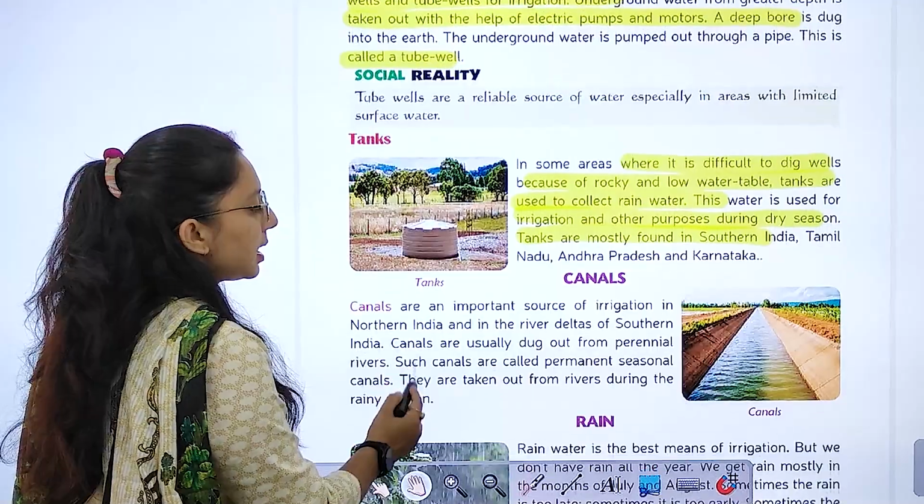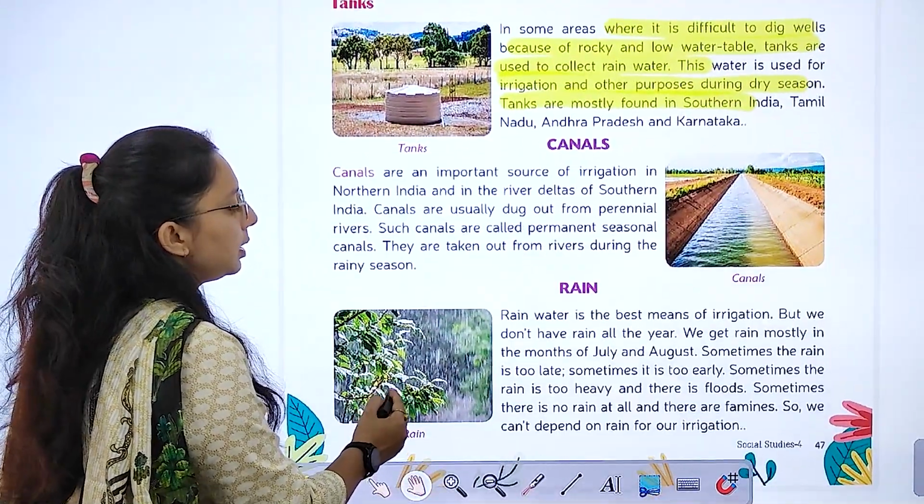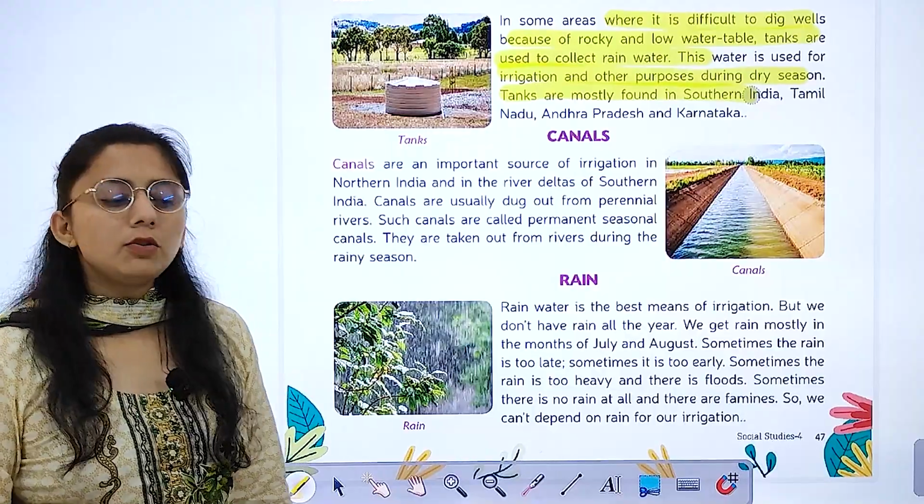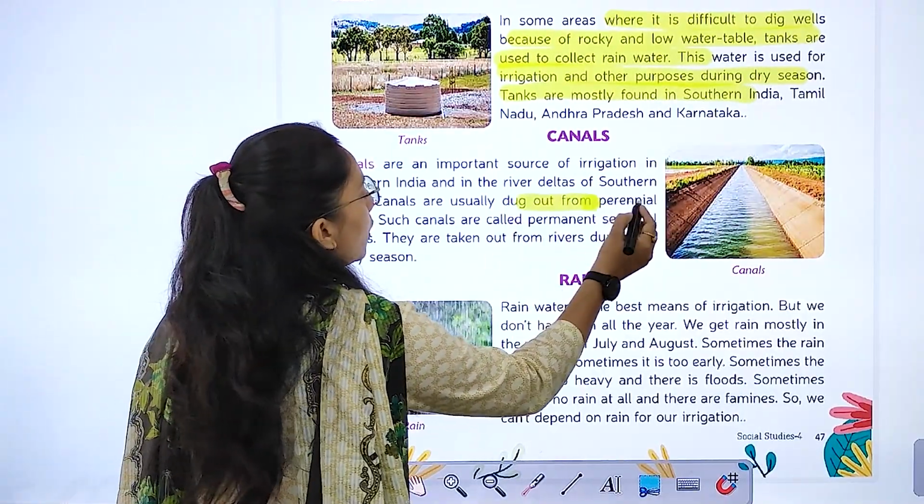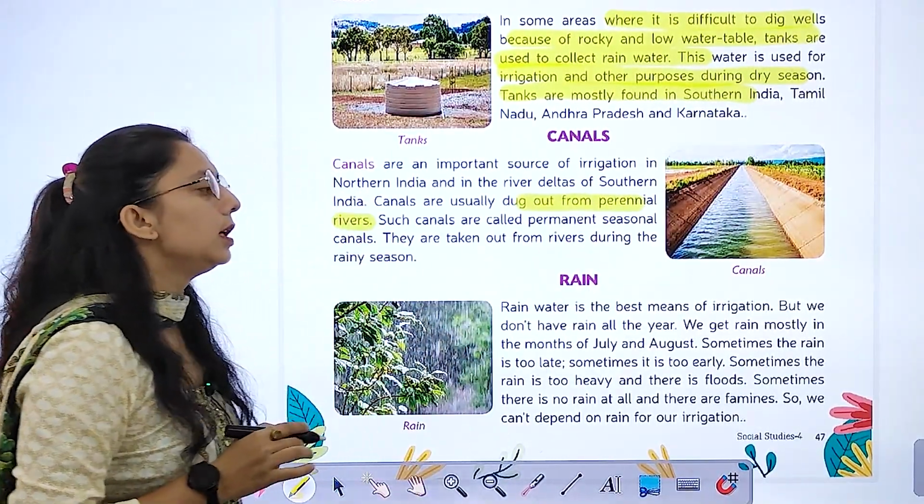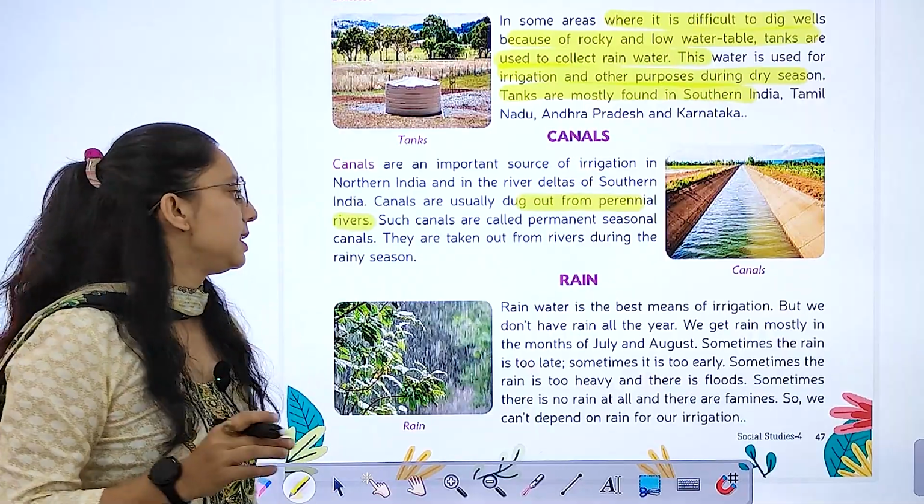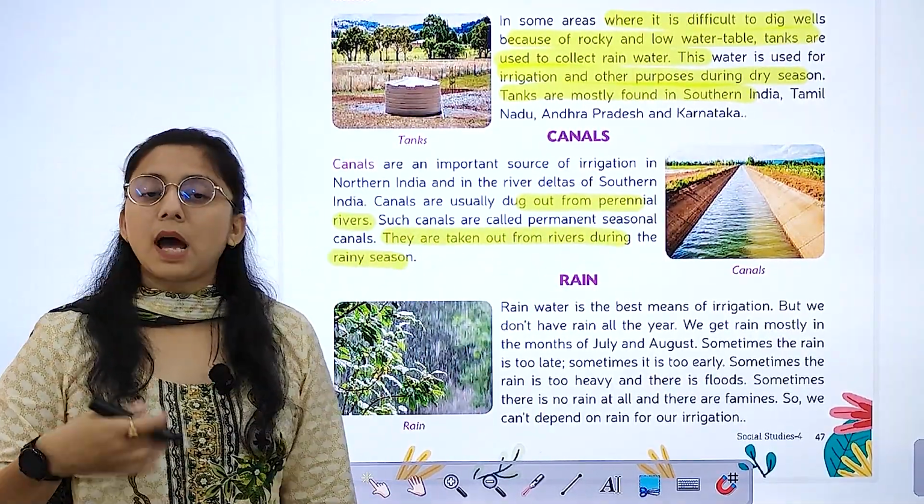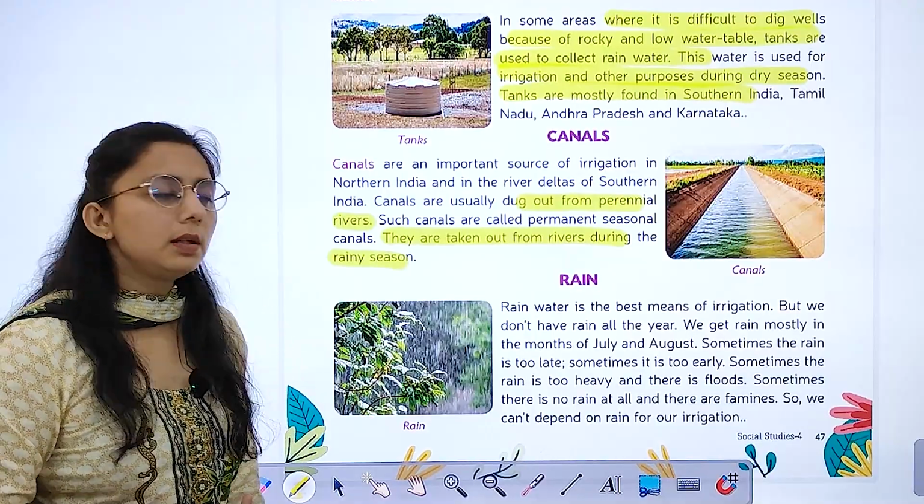Then we have canals. These are an important source of irrigation in northern India and the river deltas of southern India. Canals are usually dug out from perennial rivers. जिनमें क्या होता है? जो permanent होती है, permanent seasonal canals होते हैं, they are taken out from the river during the rainy season. जब बारिश का मौसम होता है, बहुत ज़्यादा बारिश पड़ती है तब.